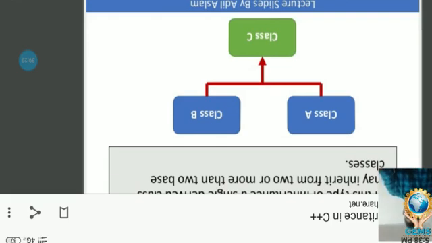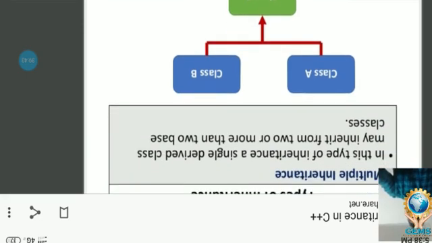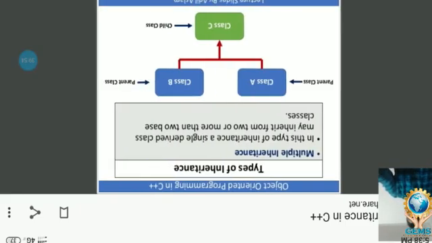Here, two classes are there. From the two classes, one class is derived. So the above two classes we can call parent classes. The class C is derived from two parent classes, one is class A and the second one is class B. When this type of inheritance and declaration is there, that is called multiple inheritance.